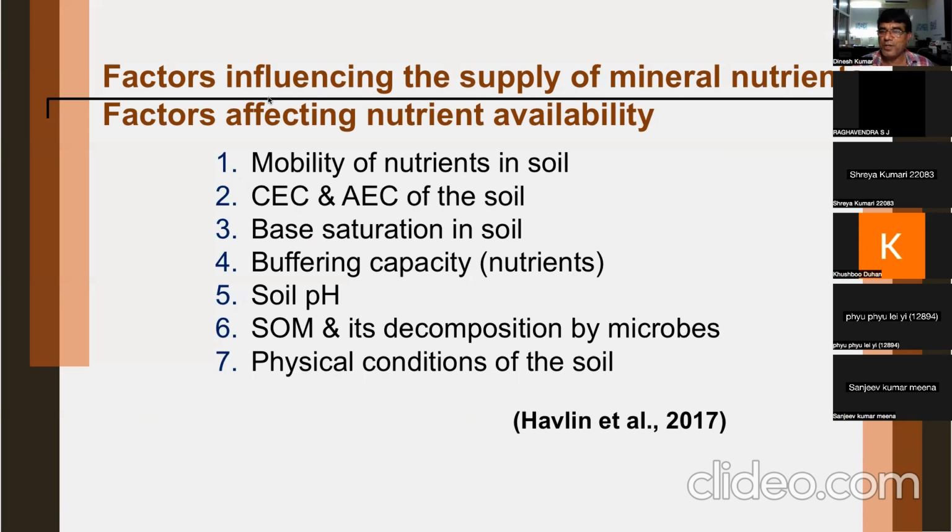That will be your question. Nobody will write the soil solution, but you can remember that the soil solution is hidden, because nutrients are to be taken up by plants from the soil solution. Otherwise, these are the factors affecting nutrient availability. There are a large number of factors, but these 7 are the most important ones. So we'll discuss one by one and hope we can complete at least 2-3 factors today, and the remaining factors tomorrow.